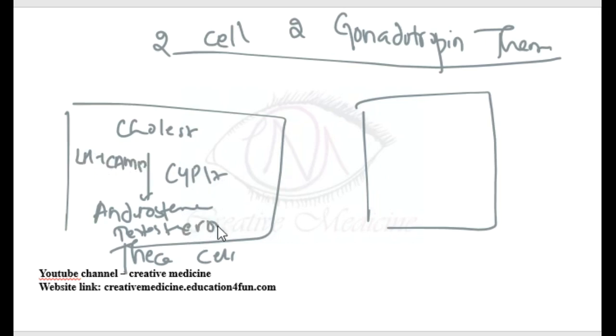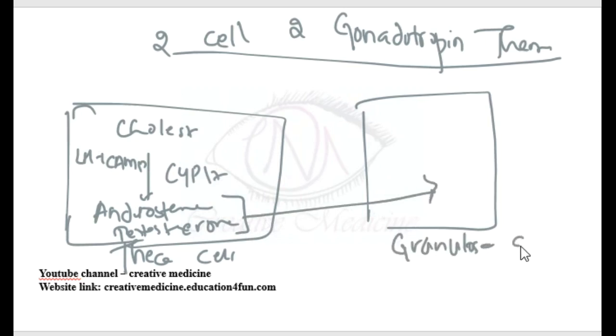Because the aromatase enzyme is absent in the theca cell, the androstenedione and testosterone are sent to the granulosa cells. In the granulosa cells, the aromatase enzyme is present and CYP17 is absent.